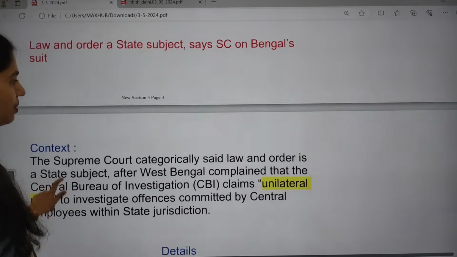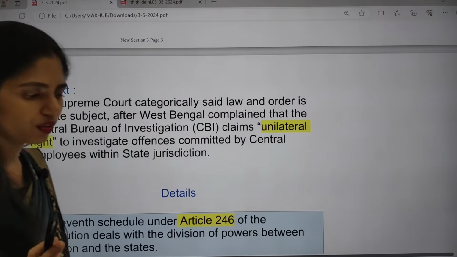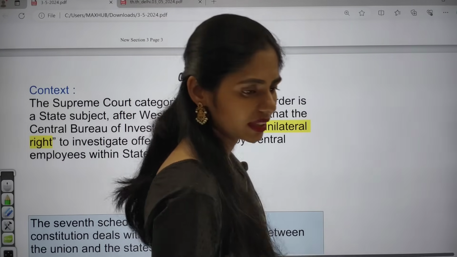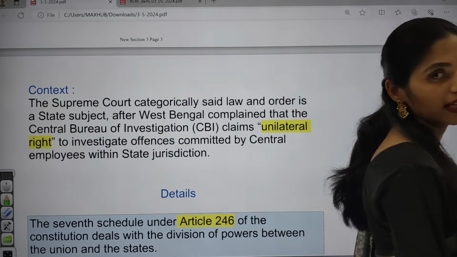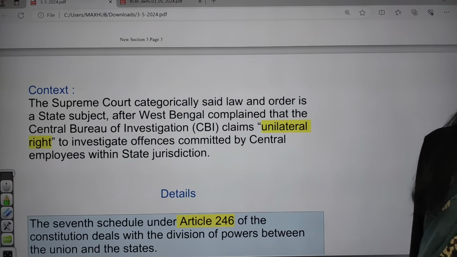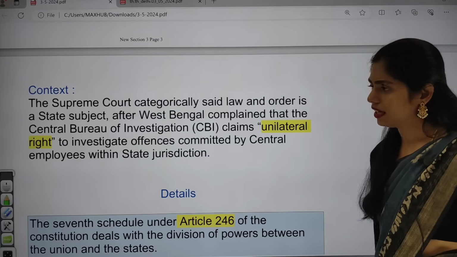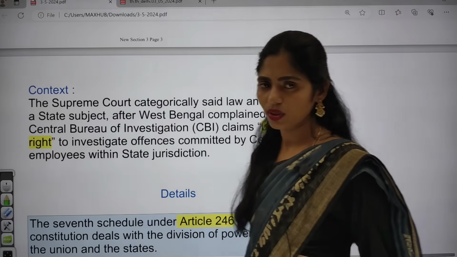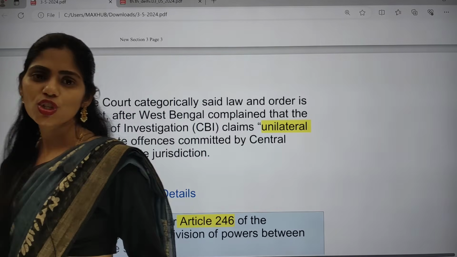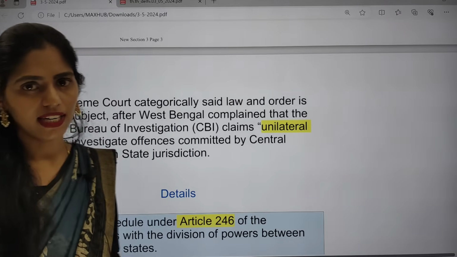This article is important only from the polity point of view. We can't interconnect it with any other subject here. So this is solely regarding polity. And in your Lakshmikant book, there is one chapter dedicated to the CBI, so go through that once. Okay, it is very important, and there is also a high chance of getting a question regarding that in your prelims.